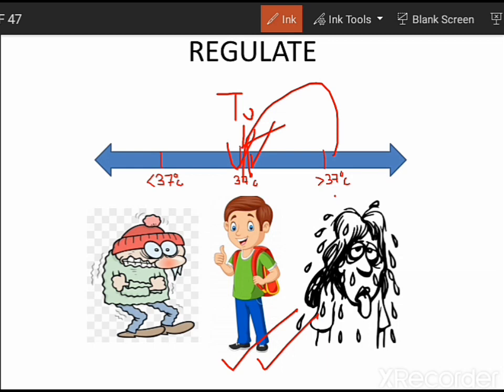On the other hand, if the temperature drops below 37 degrees Celsius, that is also not a favorable condition for us. So in that scenario, we start shivering. Now shivering is a form of exercise, and this exercise enables our body to retain the temperature of 37 degrees Celsius. So whatever the temperature, we are able to survive because we have two important processes, sweating and shivering, which help in regulating the body temperature so that it is maintained at a constant level, that is 37 degrees Celsius, which is optimum for the enzymes to act upon.